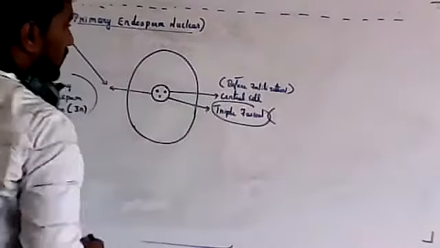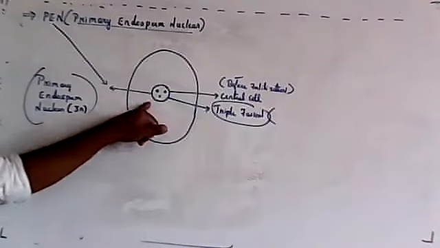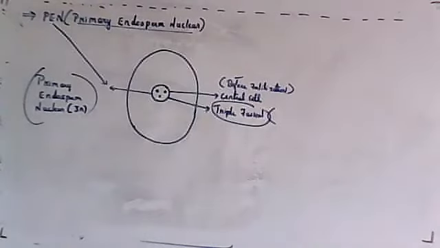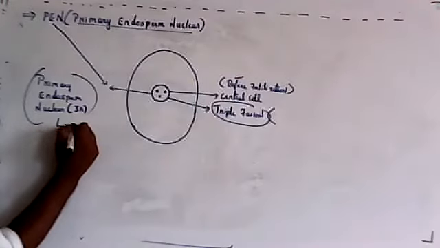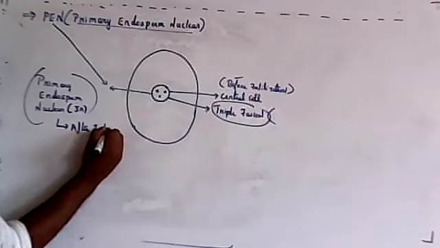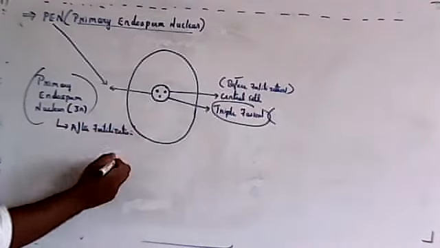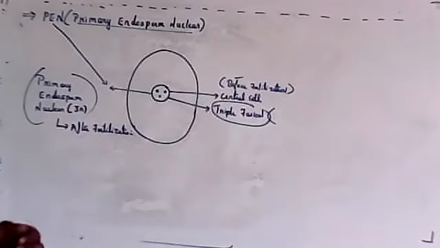Triple fusion is nothing but one male gamete fusing with the central cell. That is called triple fusion. The first cell which is formed is PEN, after fertilization. So after fertilization we call it the primary endosperm nucleus, which is 3N in number.